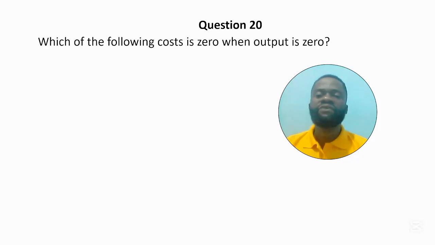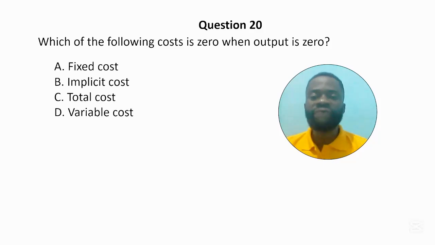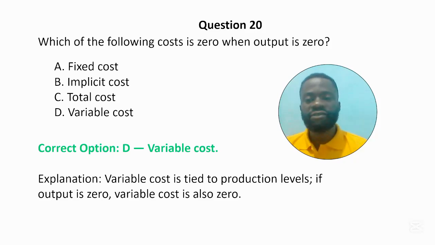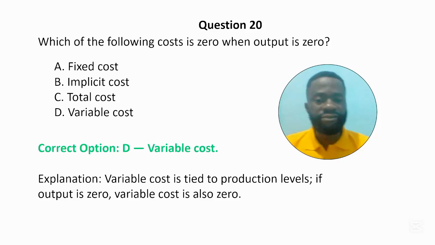Question 20. Which of the following costs is zero when output is zero? Option A, fixed cost. Option B, implicit cost. Option C, total cost. And option D, variable cost. The correct answer to the question is option D, variable cost. Variable cost is tied to the production levels. So if output is zero, variable cost will also be zero.